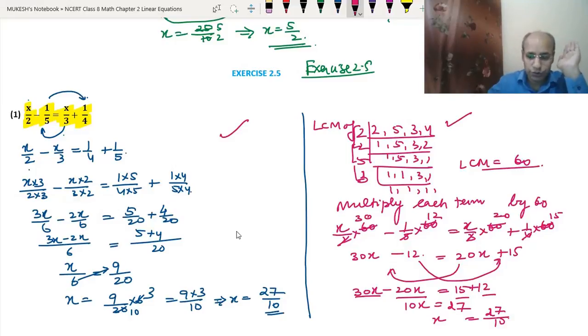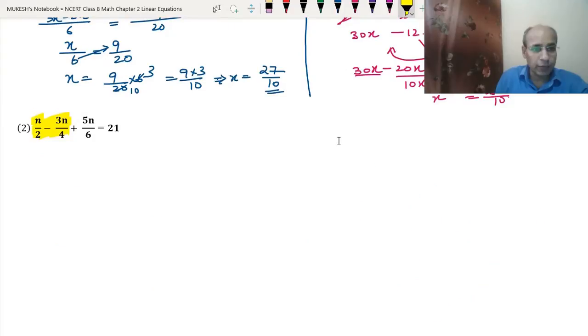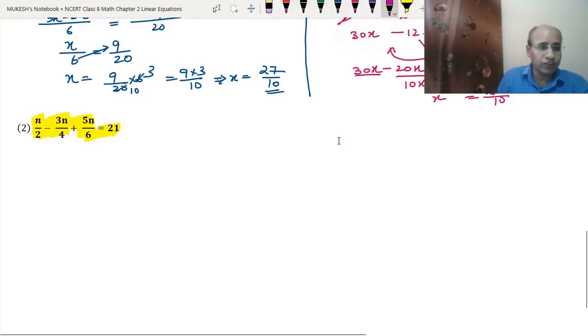Now the second question. See, in the second question we have n upon 2 minus 3n by 4 plus 5n by 6 equals to 21. Okay, so here also we can do it in two different ways.